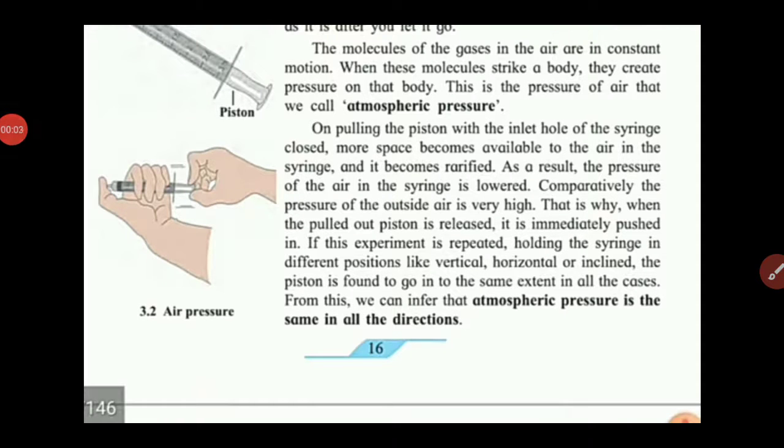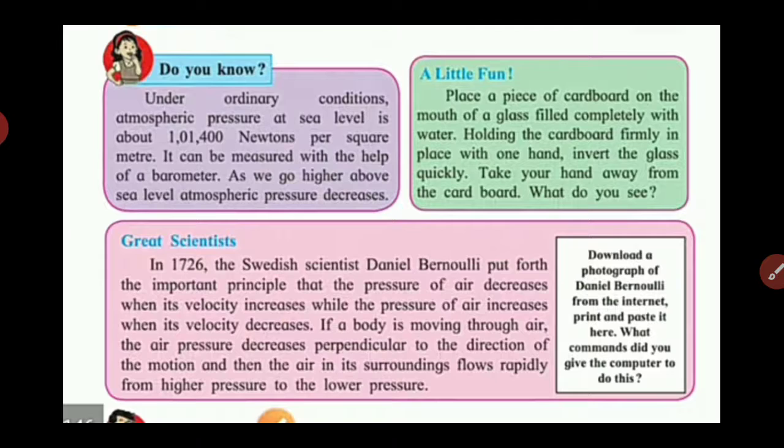So here we see the two properties of air, that is air has a weight and air has a pressure. Okay, so see the next page, that is page number 70.